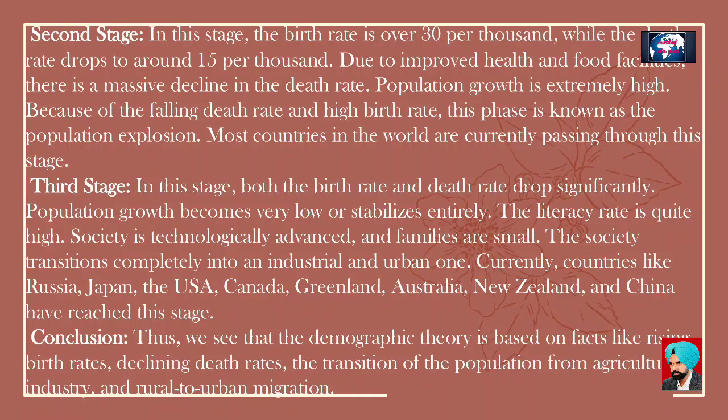Conclusion. Thus, we see that the demographic theory is based on facts like rising birth rates, declining death rates, the transition of the population from agriculture to industry, and rural to urban migration.